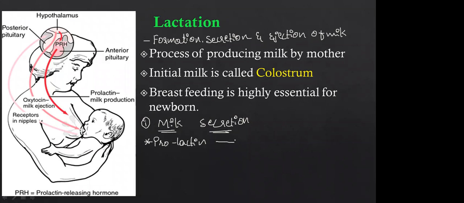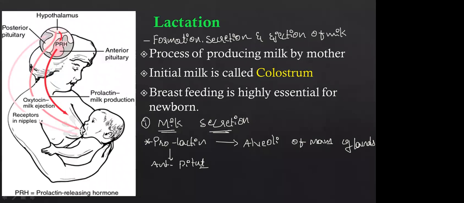Prolactin is released by the anterior pituitary.